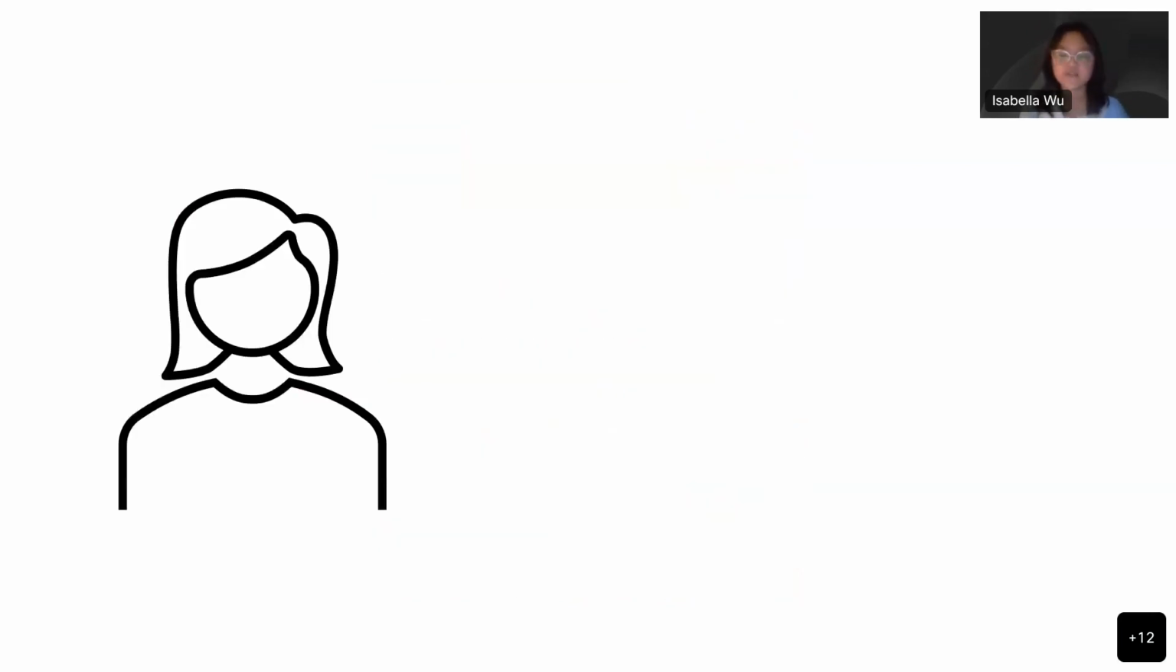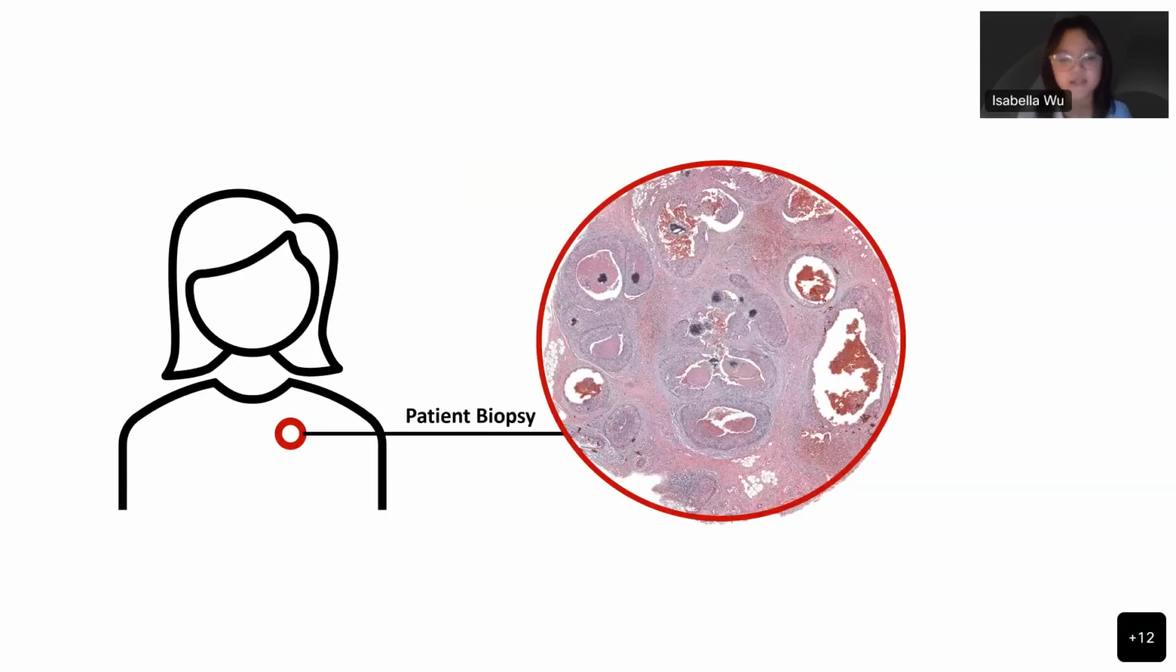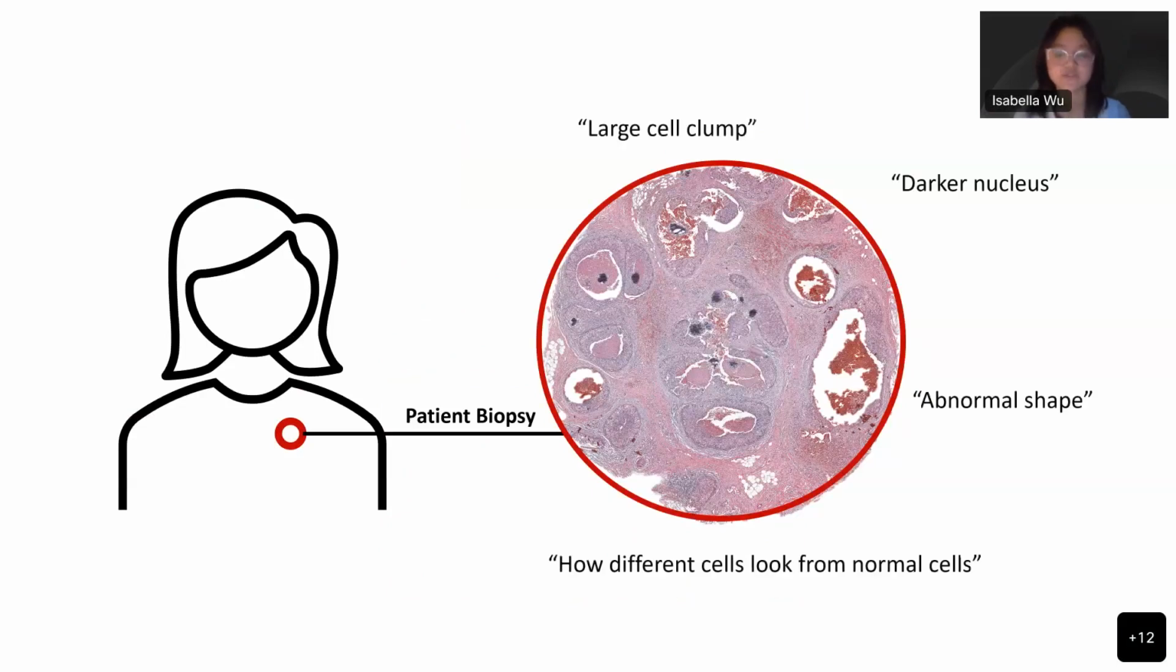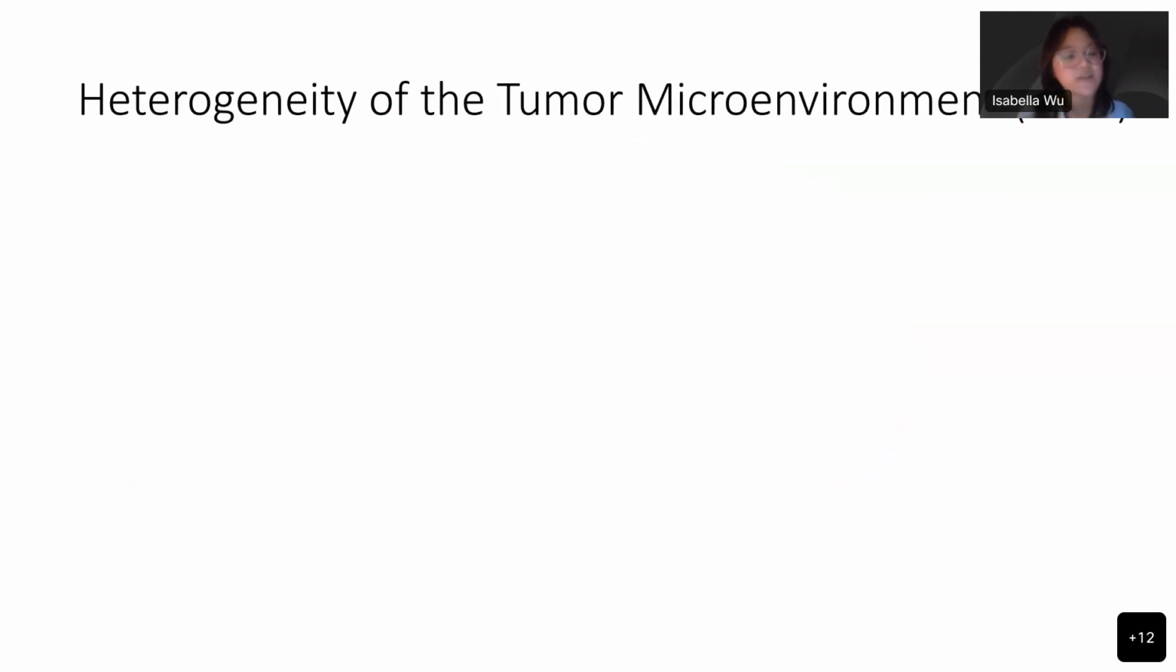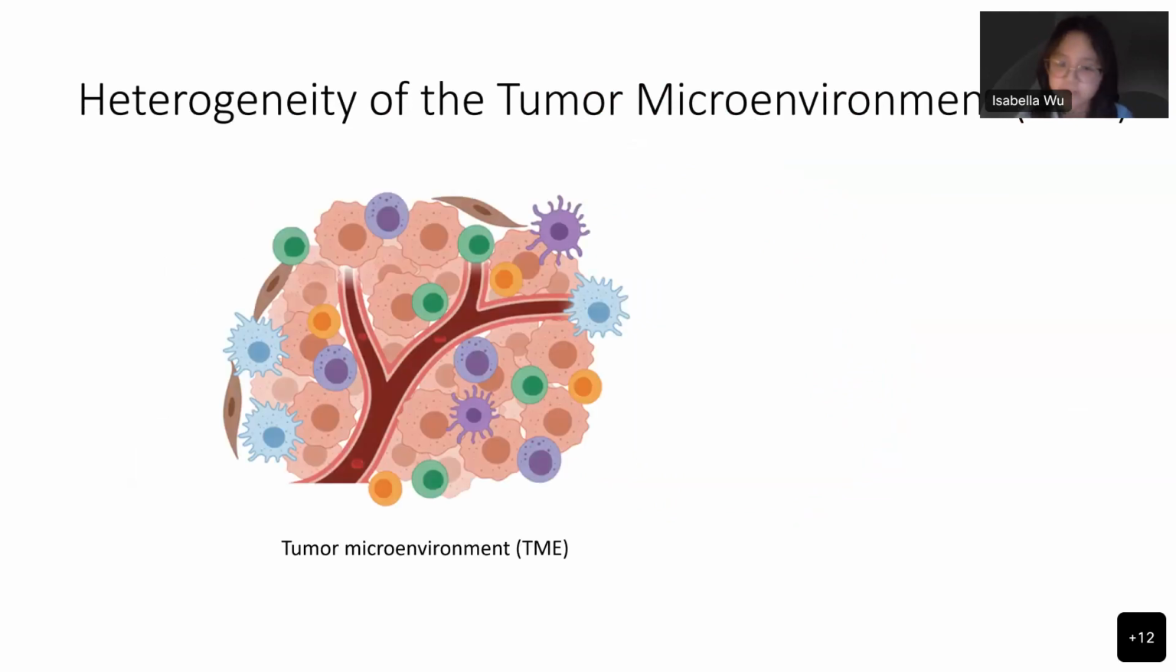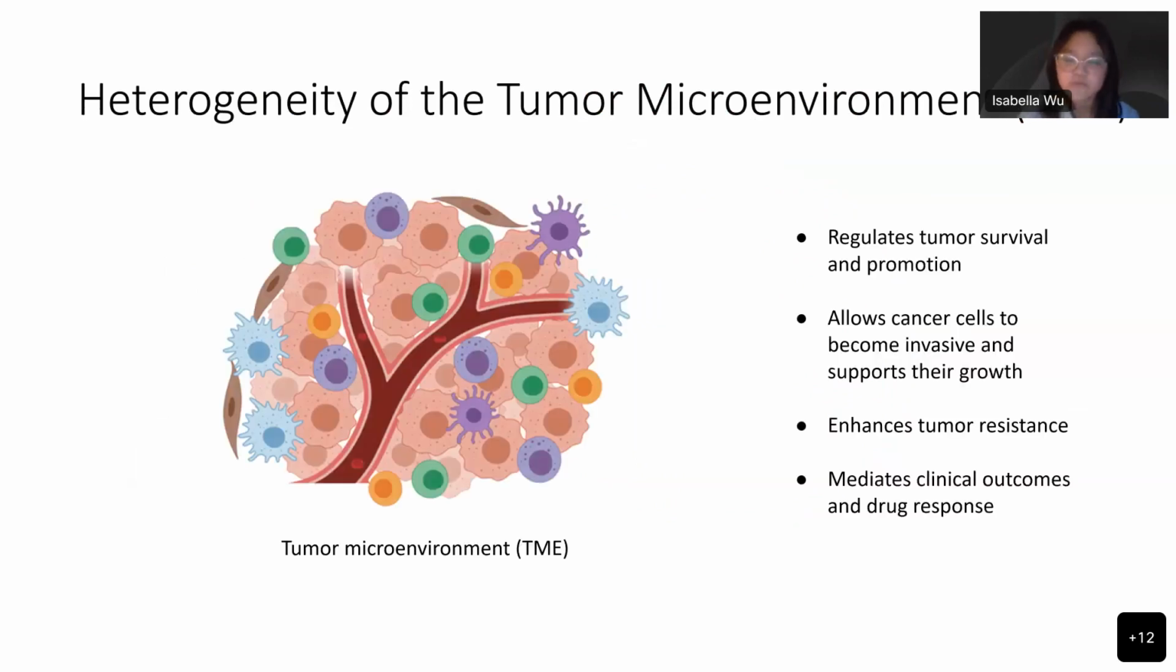Currently, pathologists rely on experience-based qualitative image cues when examining histopathological tissue samples, which can't account for cancer complexity and heterogeneity. To better understand the development of cancer, we must first understand the tumor microenvironment, or TME. It regulates essential tumor survival and promotion, invasiveness and growth, resistance, and clinical outcomes.